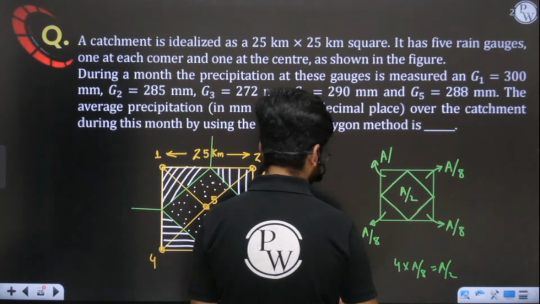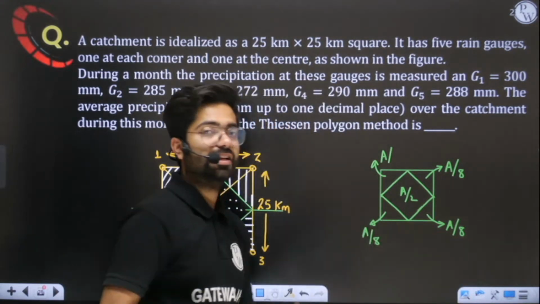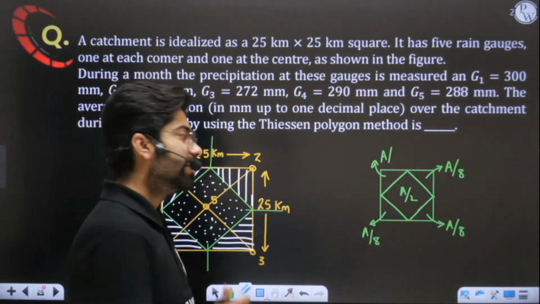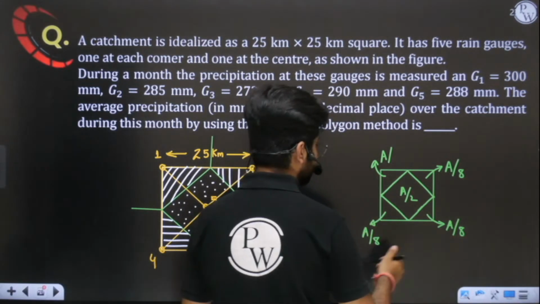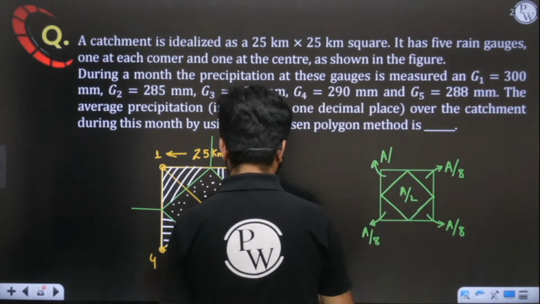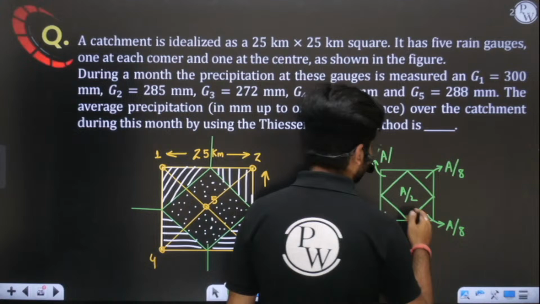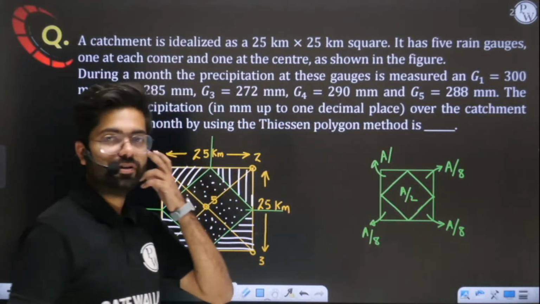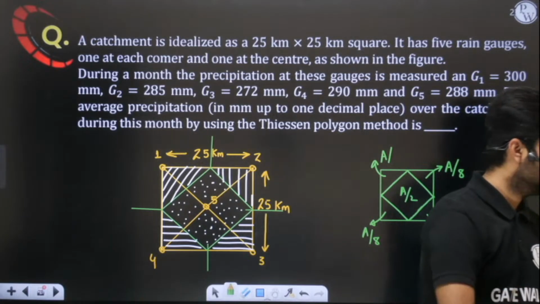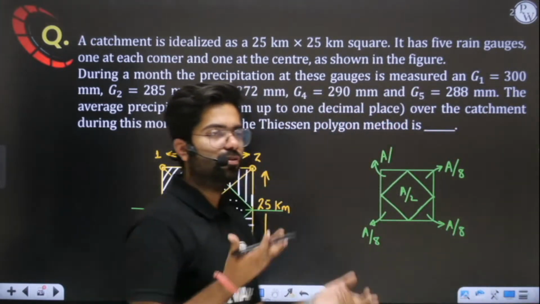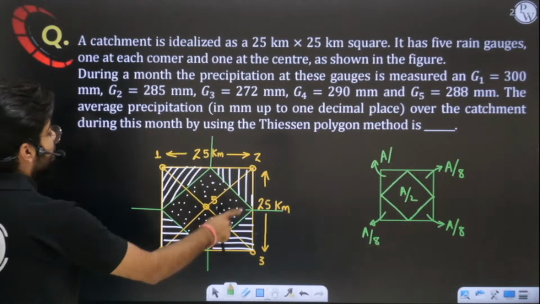Since the figure is symmetric, sir, since the figure is regular, it is not irregular. Sir, it is a regular figure. That's why, sir, I can use symmetrical properties. Yes or no? There is no need to find the entire area. Okay. But you can find it also. If you are interested in finding this square area, you can find it.